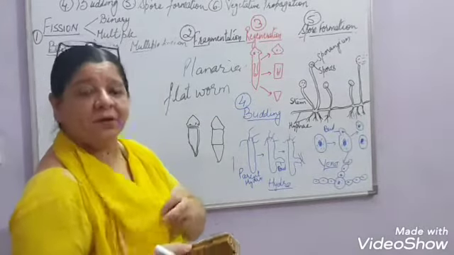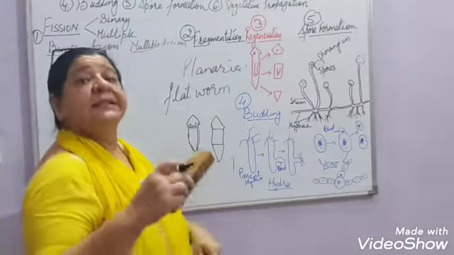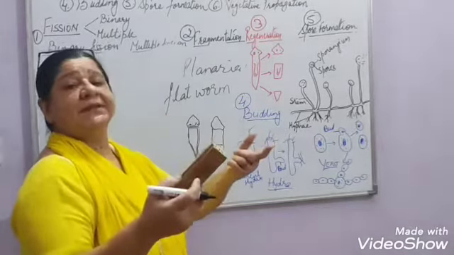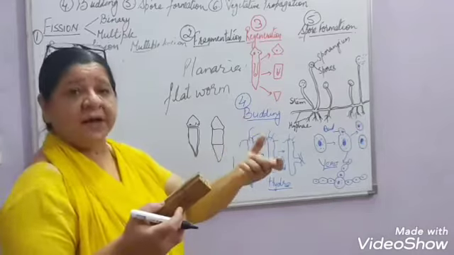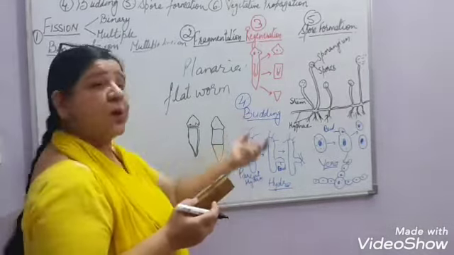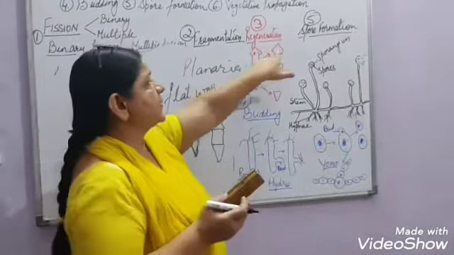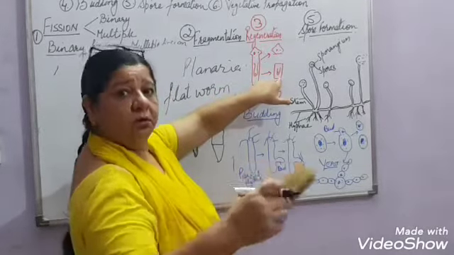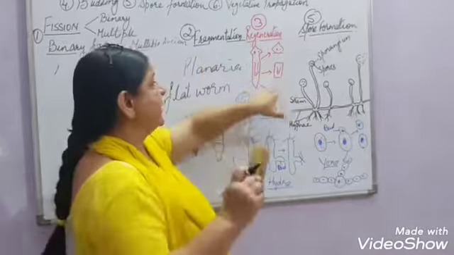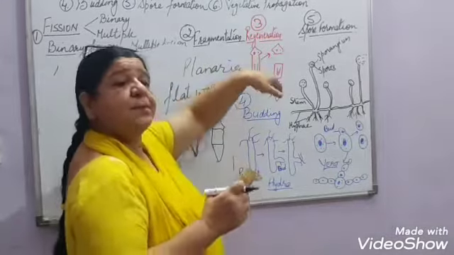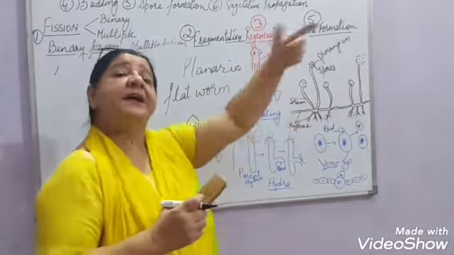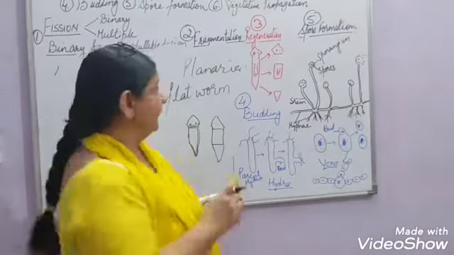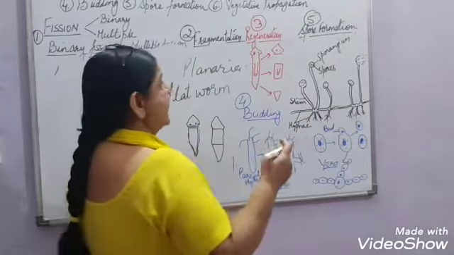If any part of the body is cut, then it will regenerate its other body parts and grow into a new individual. So from one organism, if any part is cut, that will grow into a new individual organism.